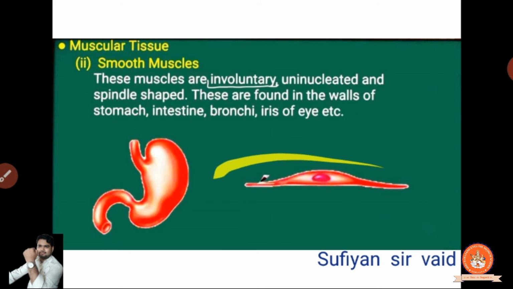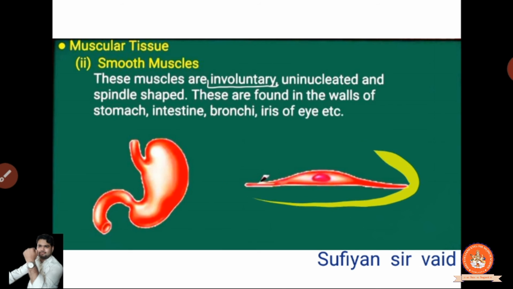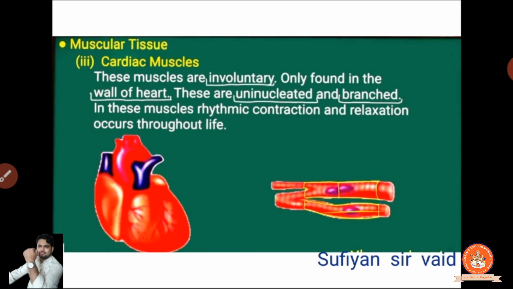Look at this, you can observe it in this diagram. Clear? Both ends are very thin. These are found in the wall of the stomach. In the wall of the stomach you can find these tissues, also in the intestine, bronchi, iris, etc. Clear?